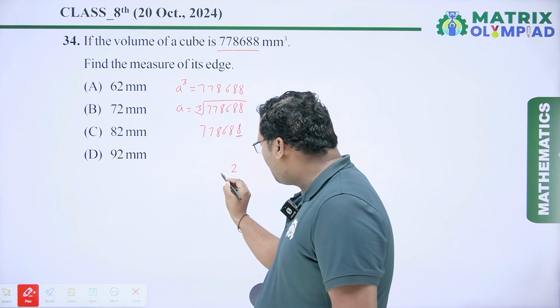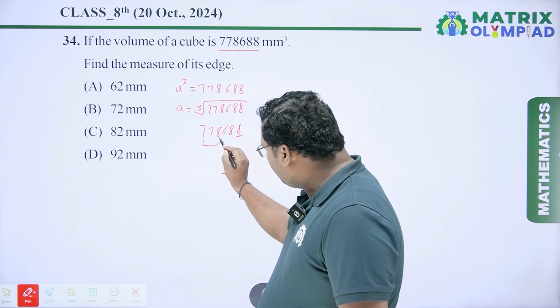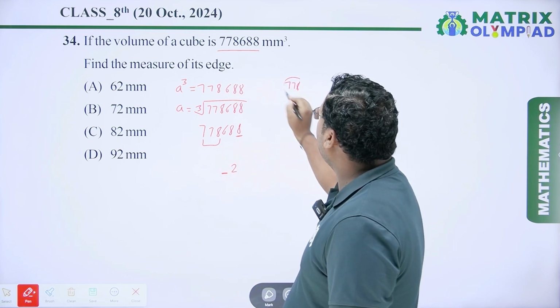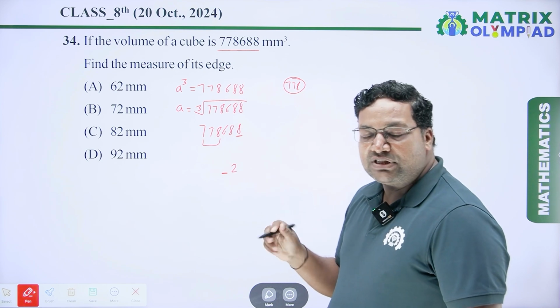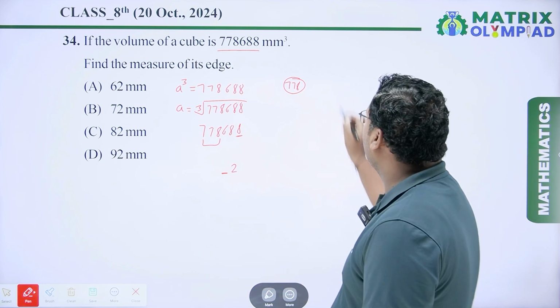Now we have to find out the tens place value. So we have to make this pair 778. Let's check which value has a cube of 778 or less than 778.